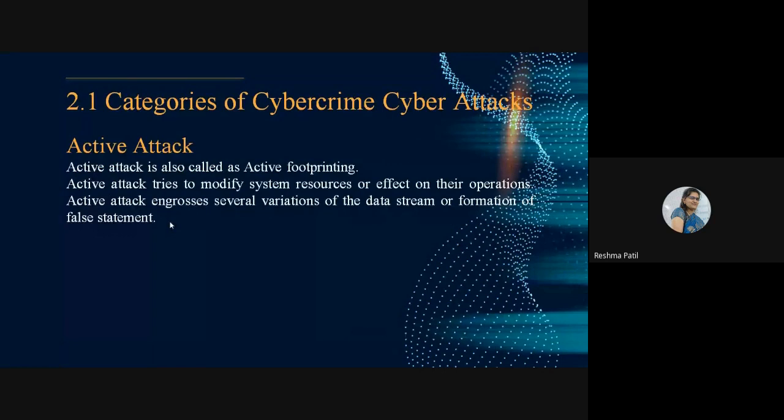Now the next type is active attack. Active attack is also called active footprinting. Actively we are going to gather the information. After the attack, we start gathering information. Active attack tries to modify system resources or affect the performance of the system. It will modify the system resources. It will stop the working of that particular victim computer.